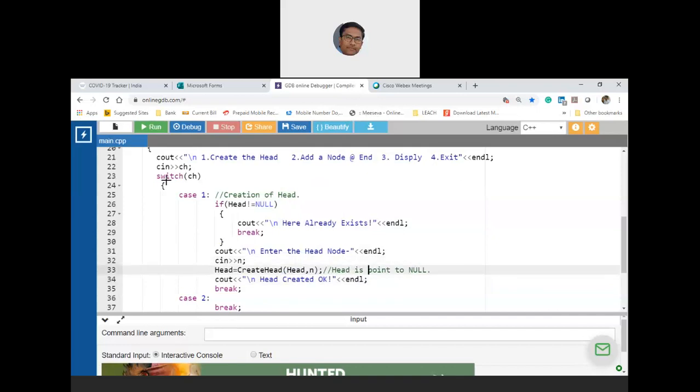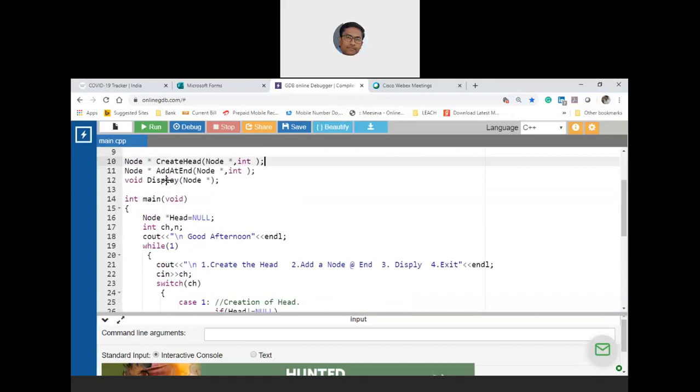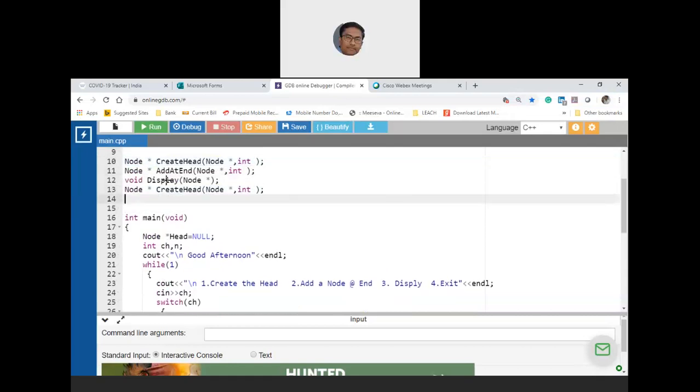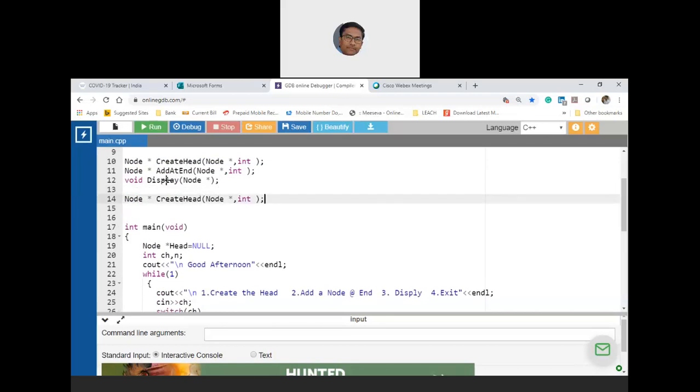Clear? Now I need to write the function definition. Shall I proceed? Yes, sir. Okay, so now let us start writing the create head function. I'll take the function prototype again. I have to take the formals. Now I'll take node star h, then int.